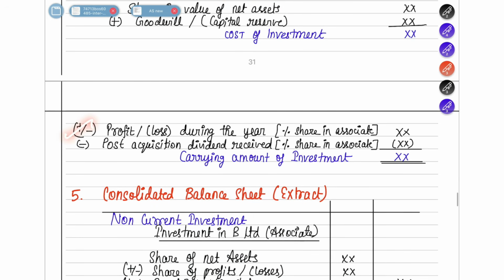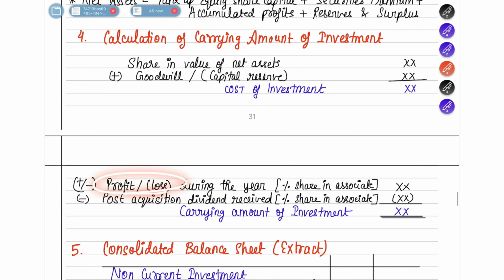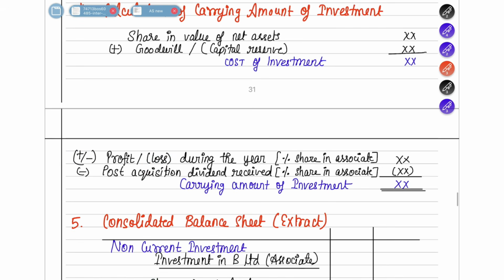Once you have done that, you have to add or less any profit or loss which you have earned during the year. Suppose you have invested 15 lakh rupees, and during the year you earned some profit from the associate. Add it. If you have got any loss, reduce it from your cost of investment. And then if there is any post-acquisition dividend, reduce it.